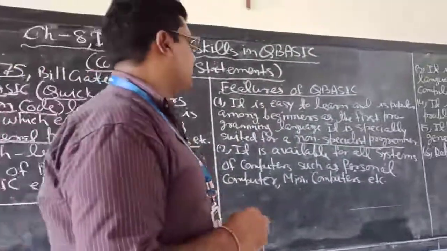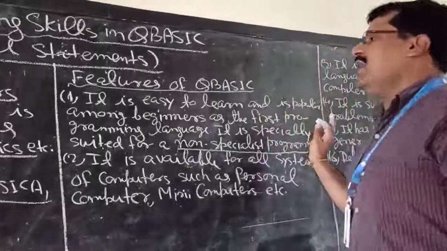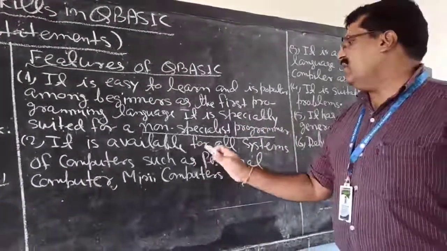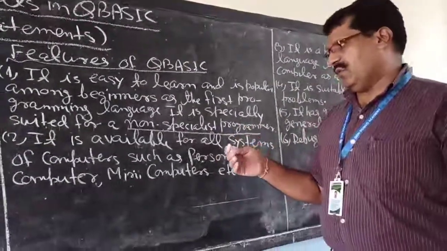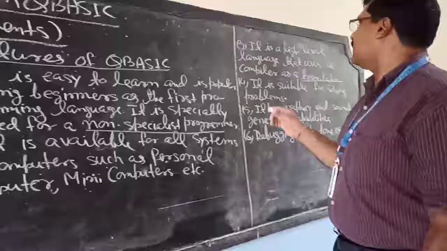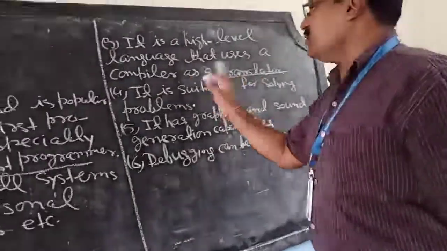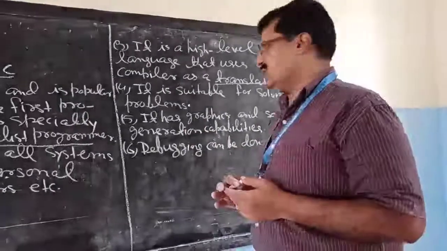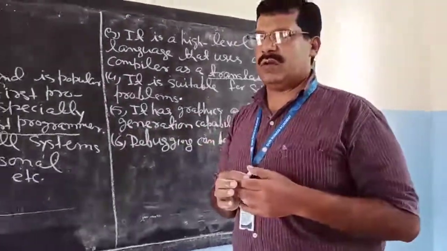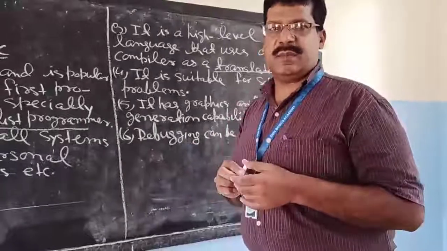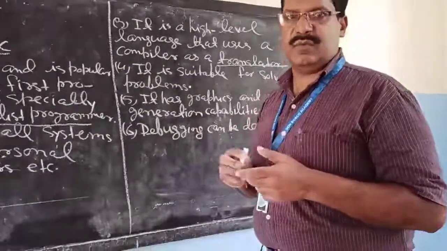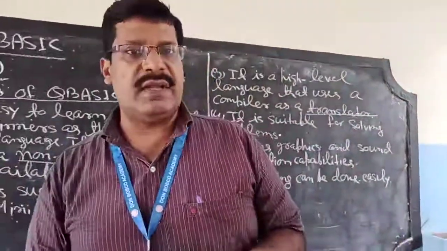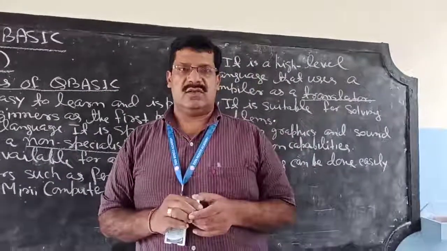Then we discussed the features of QBasic. It is easy to learn and popular among beginners as the first language, suited to everyone. It is available for all systems of computers, like personal computers and mini computers. It is a high level language that uses a compiler. It is suitable for solving problems, and it has graphics and sound generation capability, so we can write programs to create graphical pictures and to compose and play music. And debugging is easy, meaning removing the errors from the program is easy. To learn all these points, thank you.